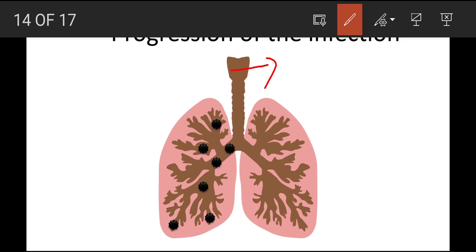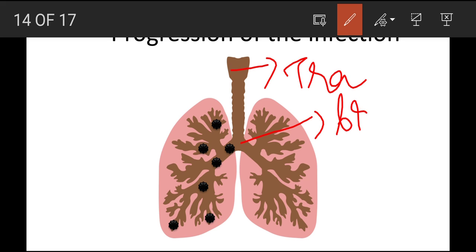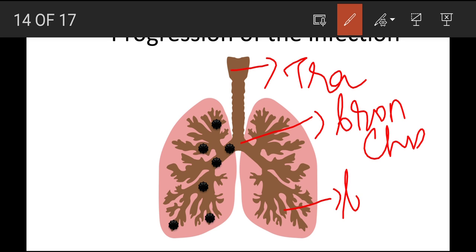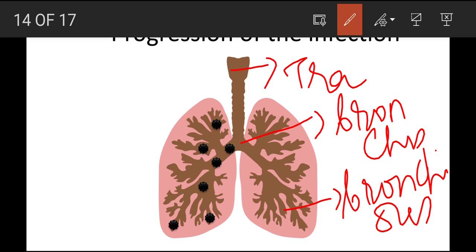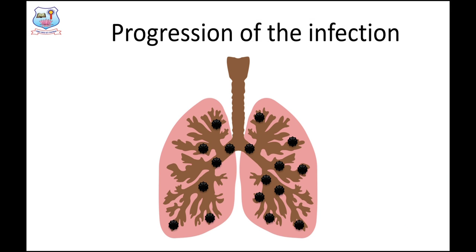This is called trachea, and this bifurcation is called bronchus, and these structures are called bronchioles, right? This is known to everyone, bronchioles. So the virus gradually gains access into the lower respiratory tract, into the lungs also, right? See, now you could see the virus particles all through the lungs.